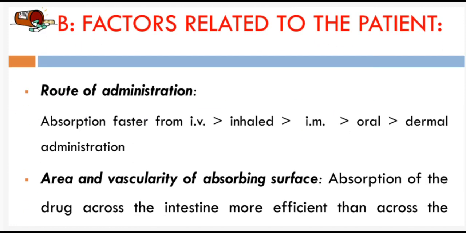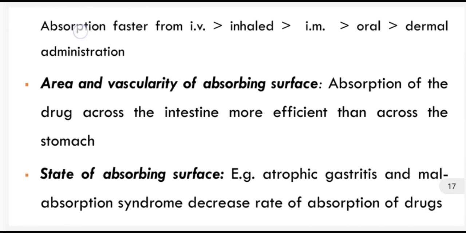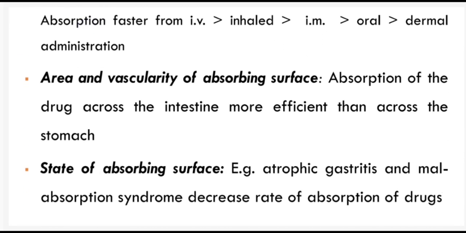Factors related to the patient: route of administration. Absorption of drug is faster from IV, which is greater than inhaled, greater than intramuscular, greater than oral, greater than dermal administration. Then area and vascularity of the absorbing surface.